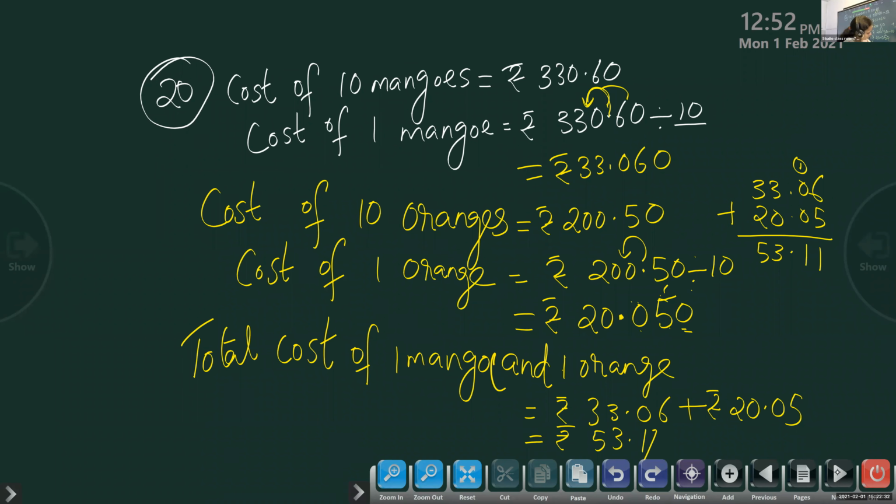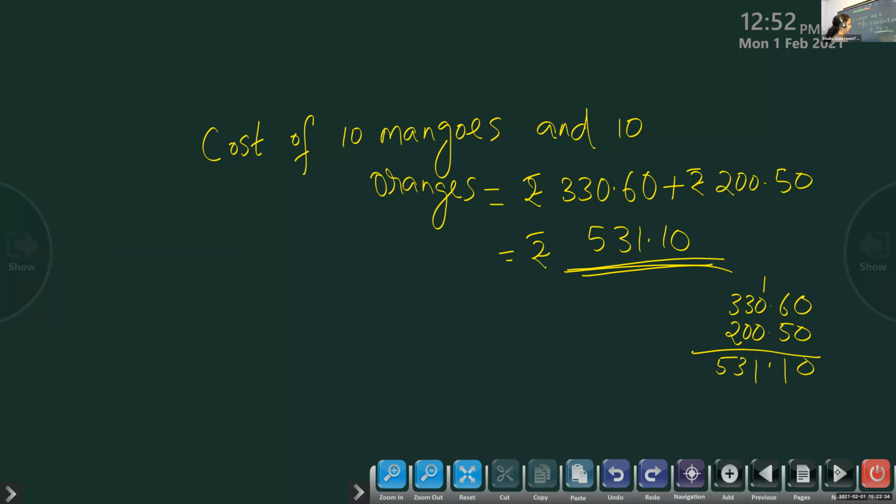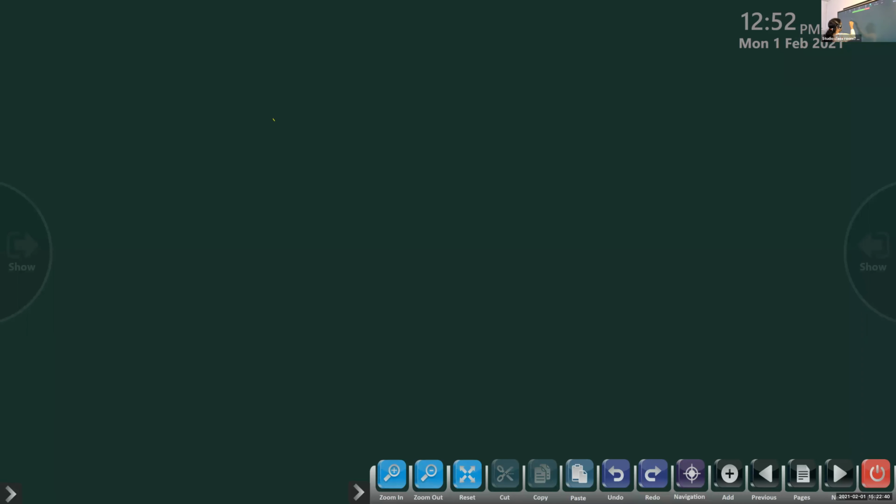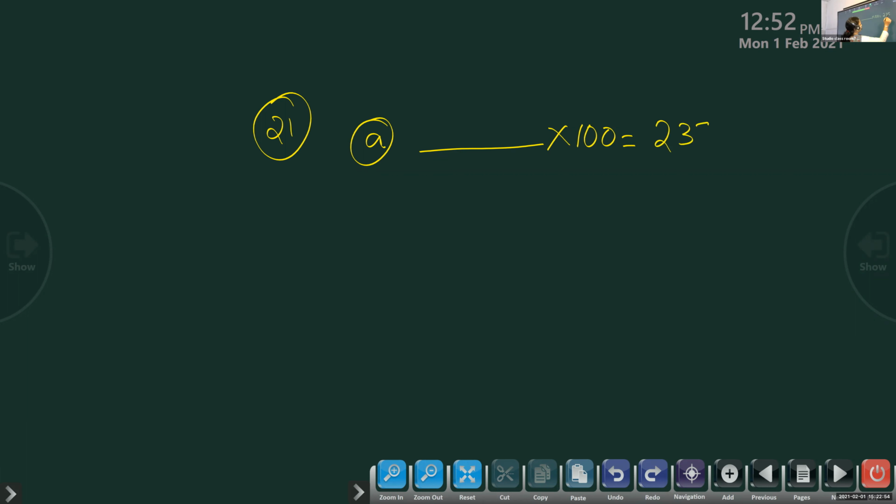Question number 21, do it alone, all of you. I will write the question, and if there is anyone without a book, please don't say the answer. I will ask one by one. Try to do it alone. Multiply one number with 100, the answer you got is 235.2.